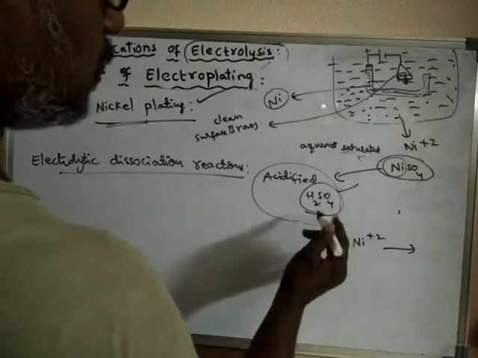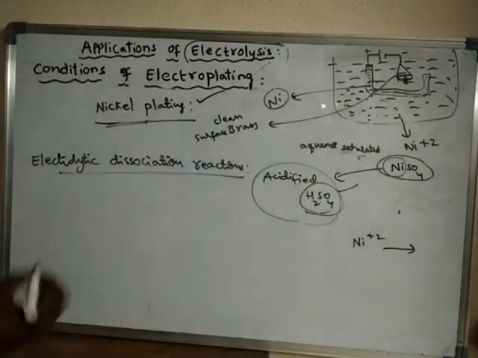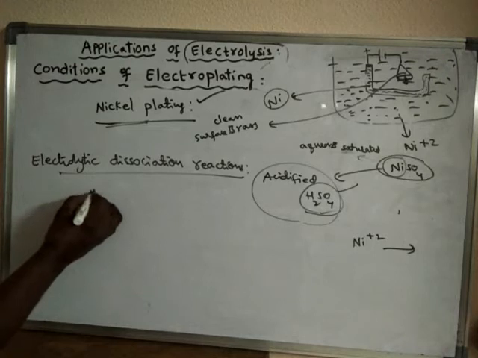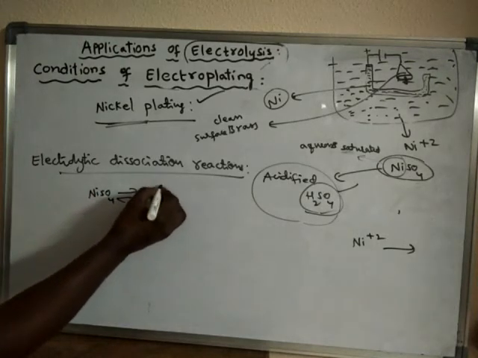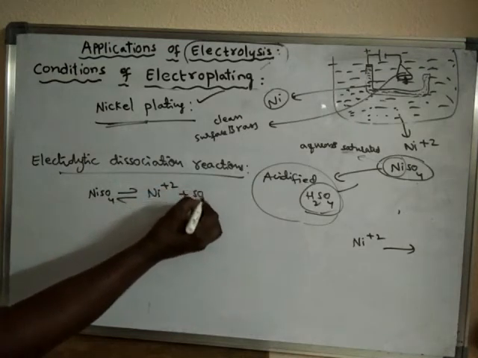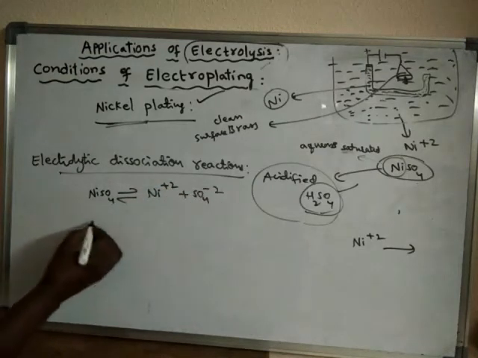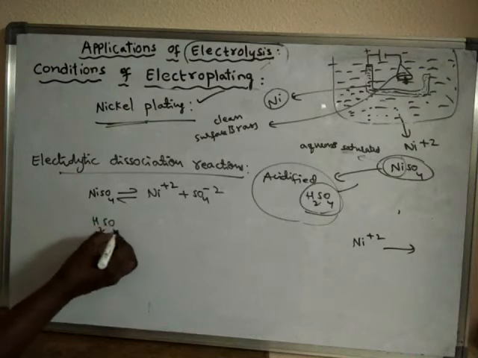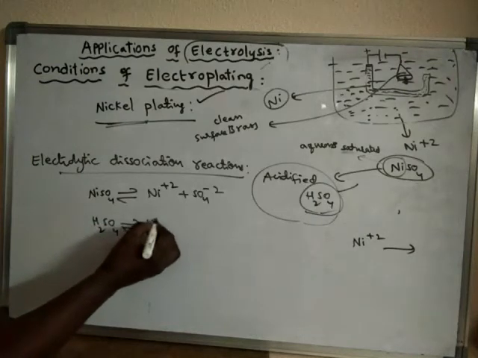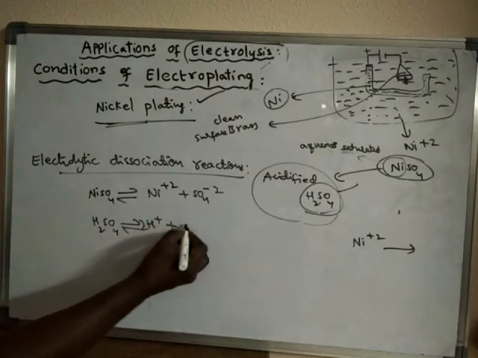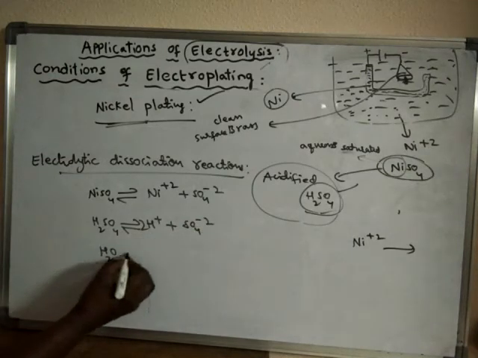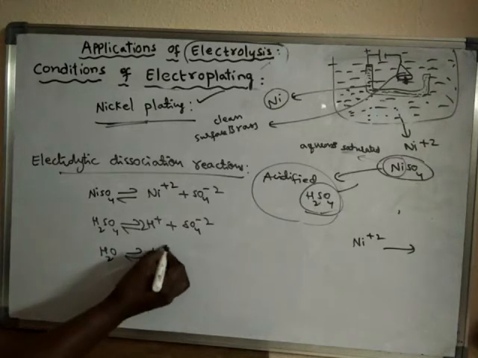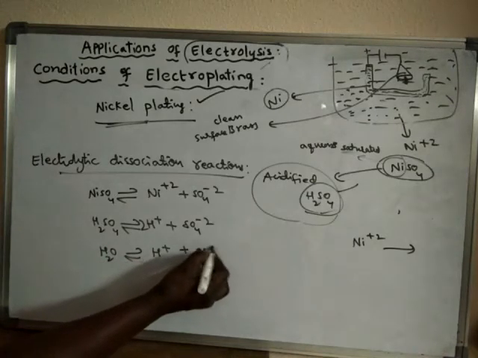Nickel sulfate, sulfuric acid and water. So three substances are present. Nickel sulfate will break down into nickel ions and sulfate ions. Sulfuric acid will break down into H+ ions and sulfate ions, and water is also present as it is an aqueous solution, so it breaks down into H+ ions and OH- ions.